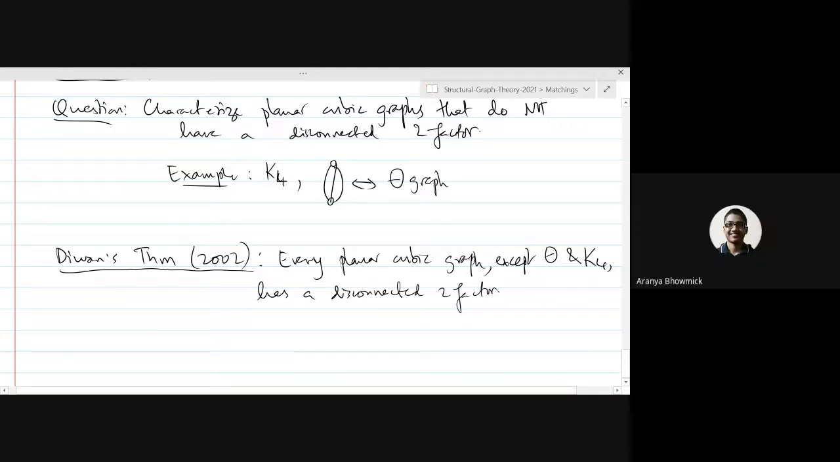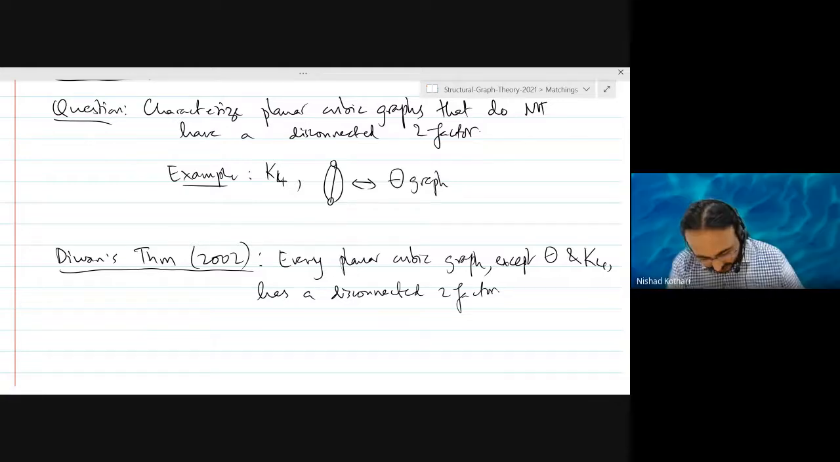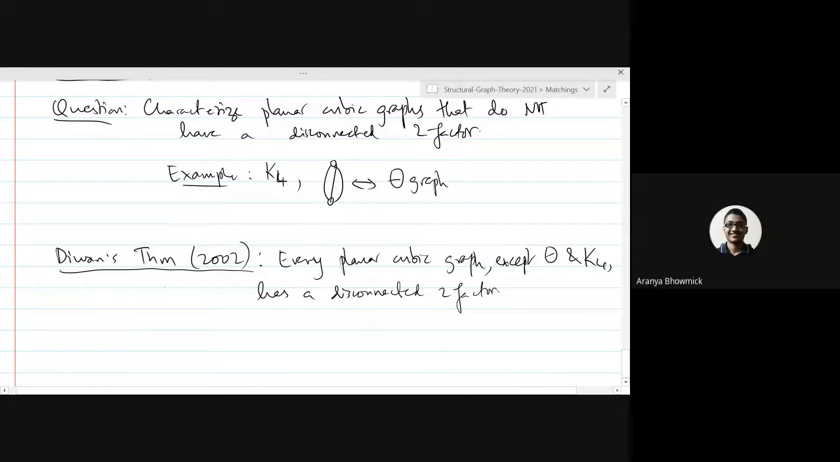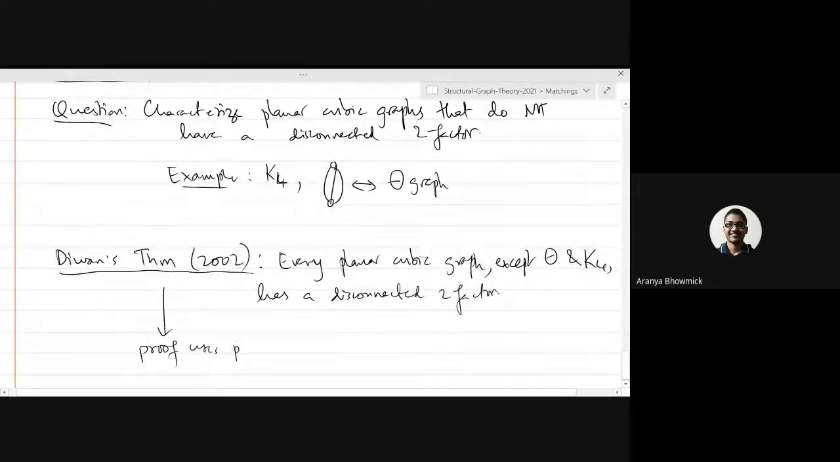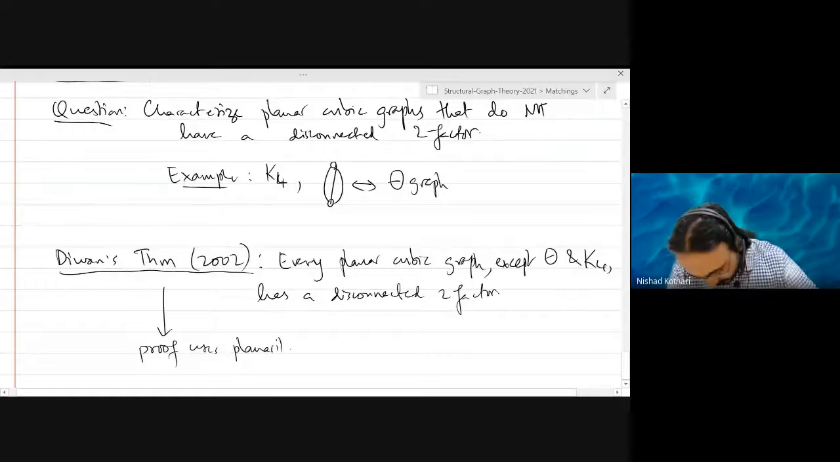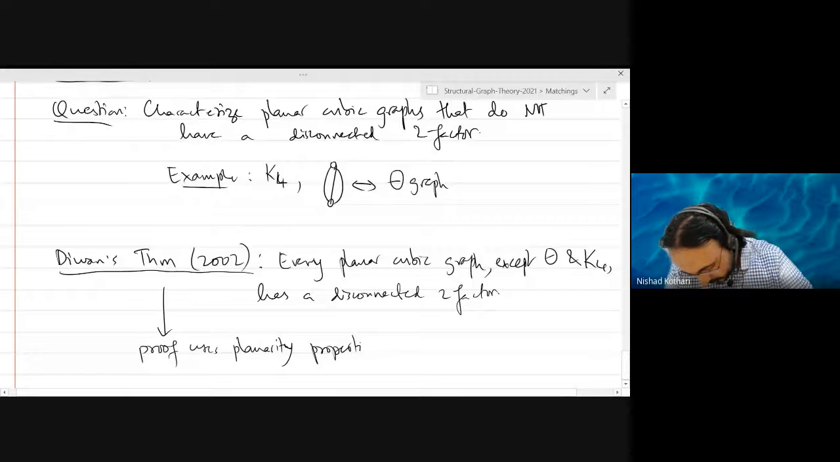So, sir, I have a question. Basically, this theta graph is this graph, which means there are 2 vertices and 3 multi-edges. Right, exactly. This is a theta graph. And Diwan showed that every planar cubic graph, which is not theta or K4, has a disconnected two-factor.